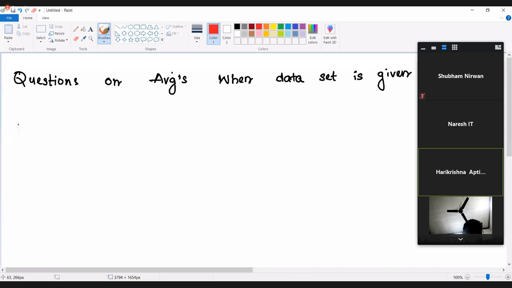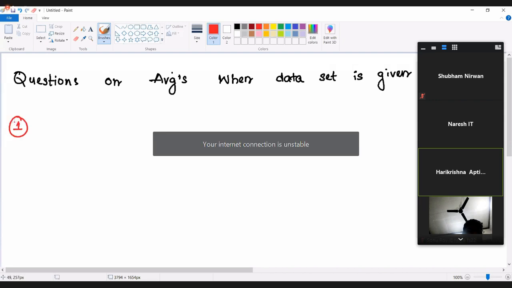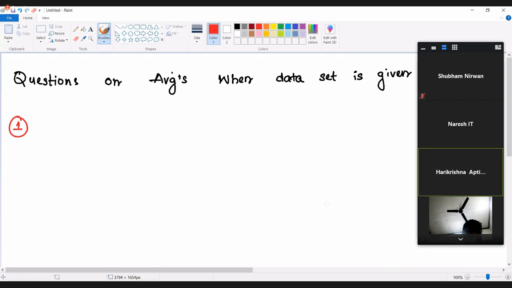For example, if you have a data set like this, 3, 4, 7, 9, 1, 6. So what is the average of this data set is the question.